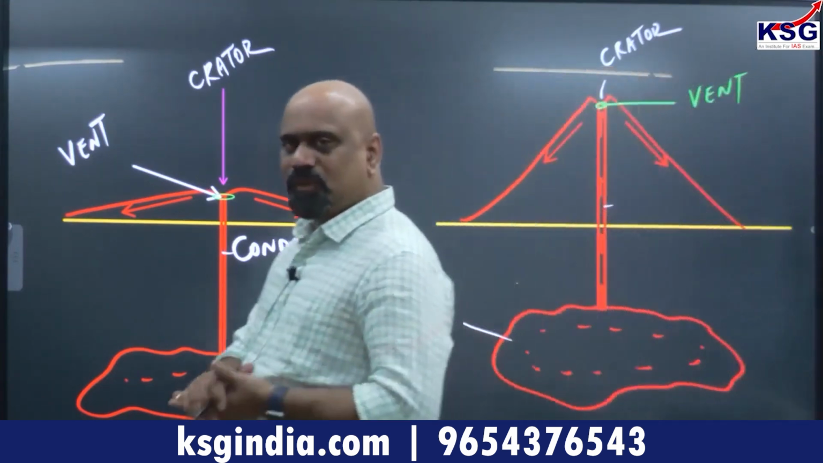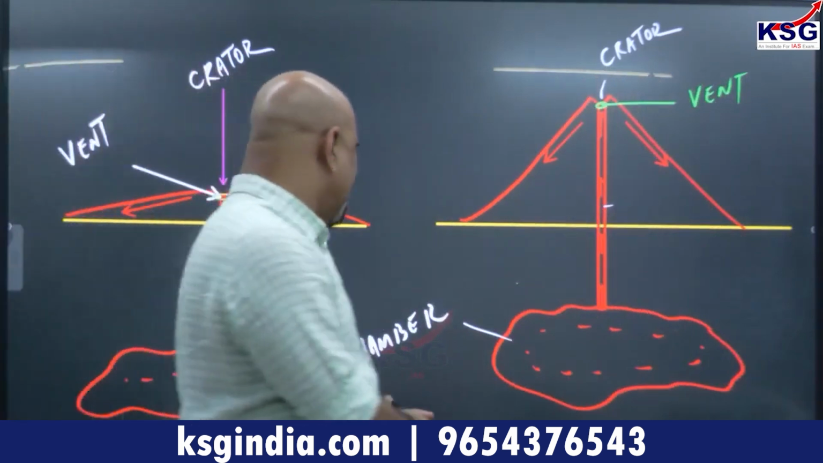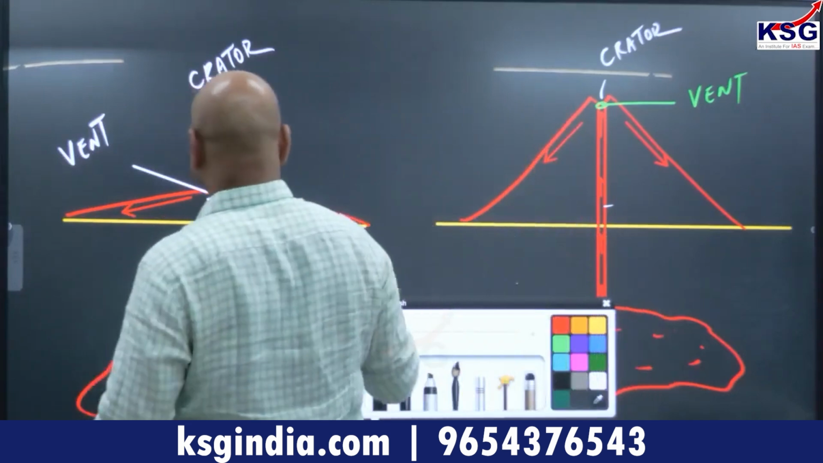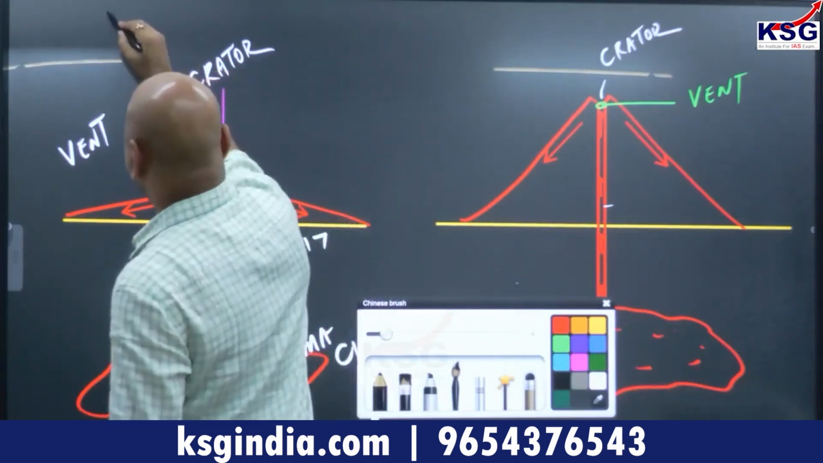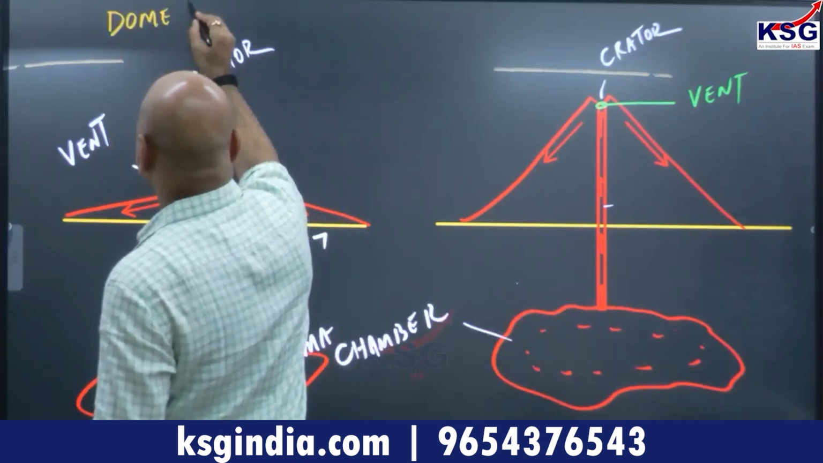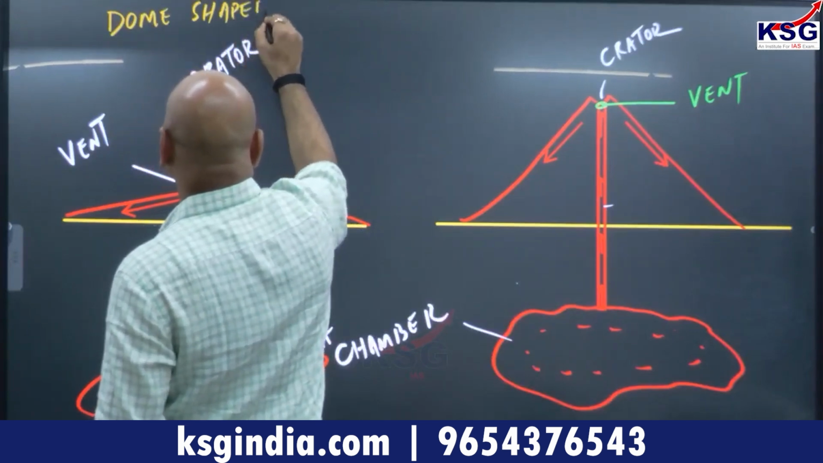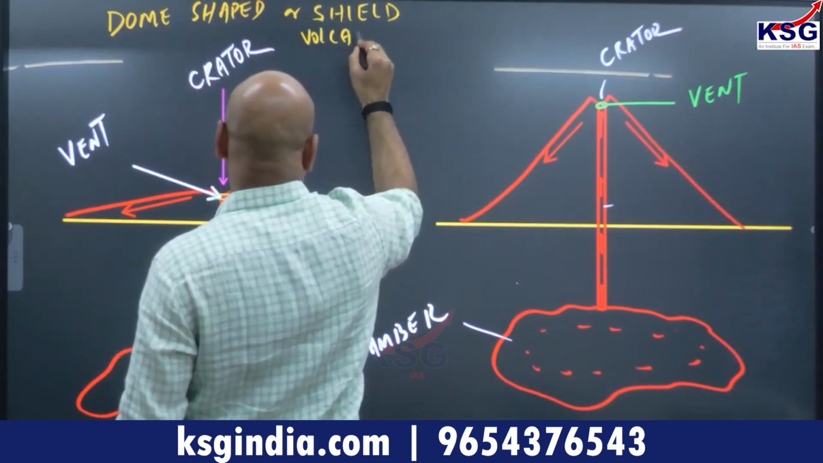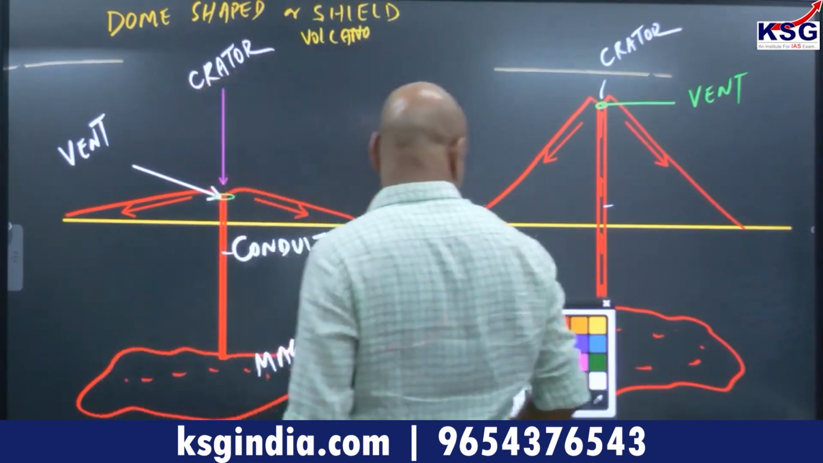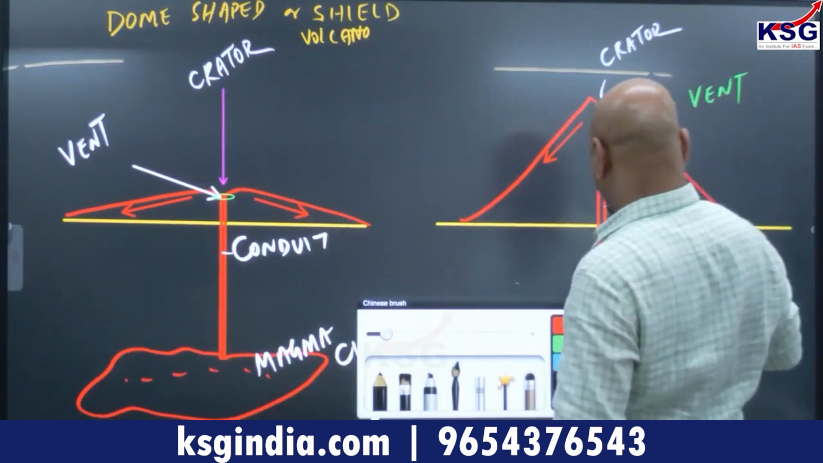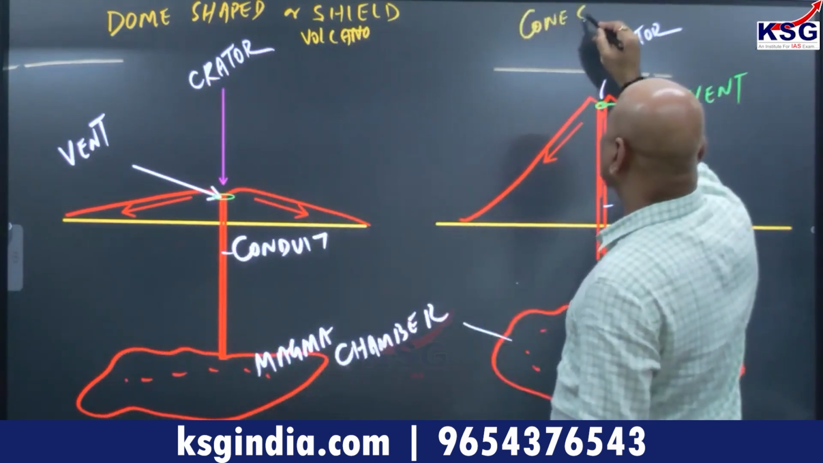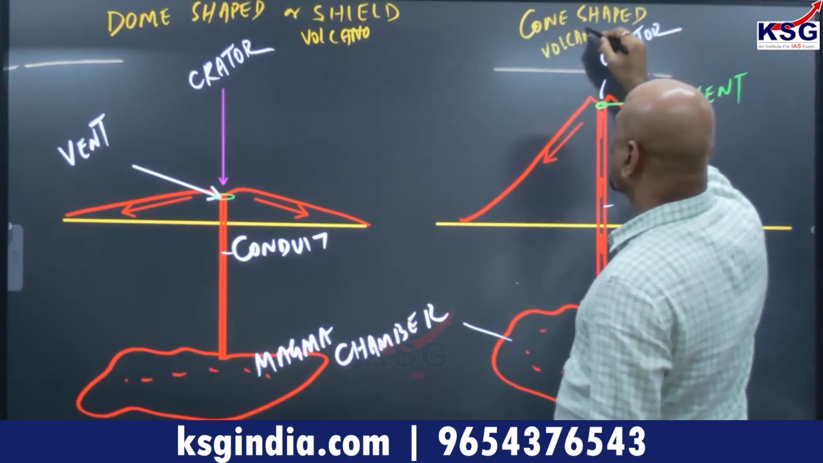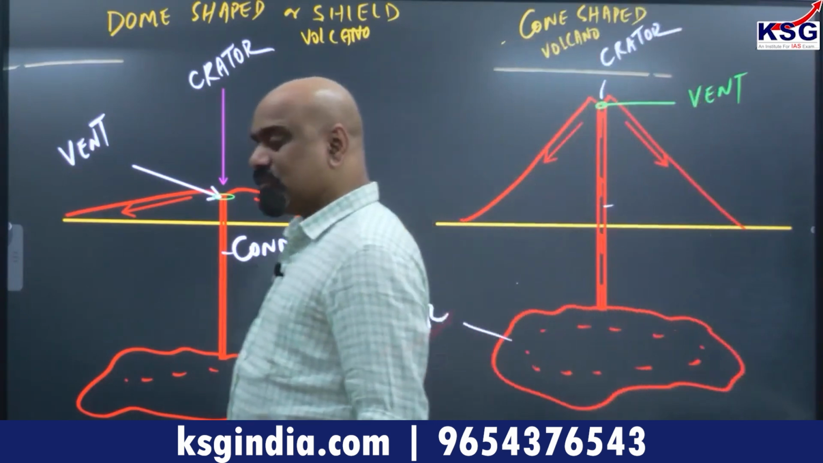In both the cases, there are two types of volcano here. One is the type of volcano where the lava moves very quickly. This is the dome shaped or shield volcano. And this side you have the cone shaped volcano. A dome shaped volcano, and on this side a cone shaped volcano.